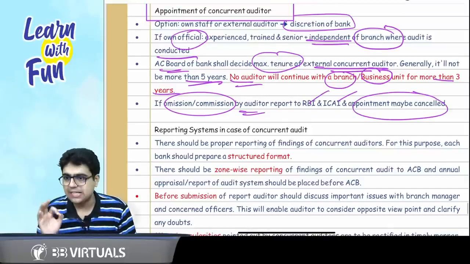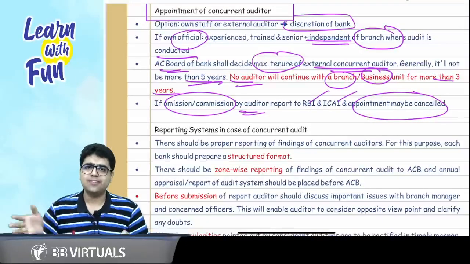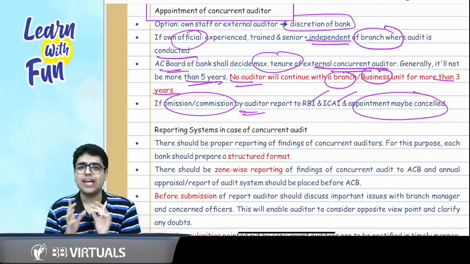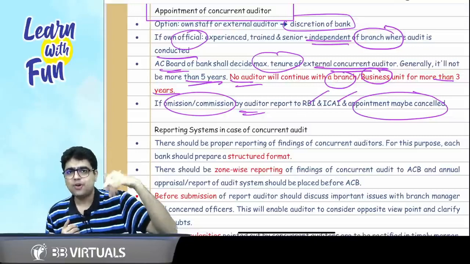be cancelled. So please read these points. If a case study is asked, you should be able to deal with it. Let's revise it again. Let's recall it again. Who can be the concurrent auditor? Own staff or any external person.